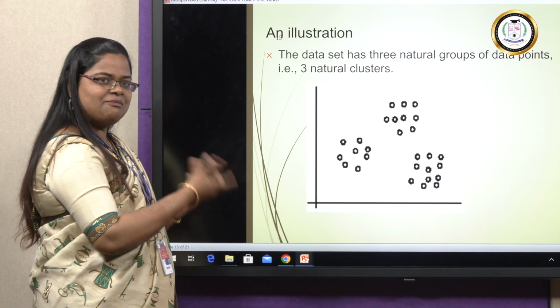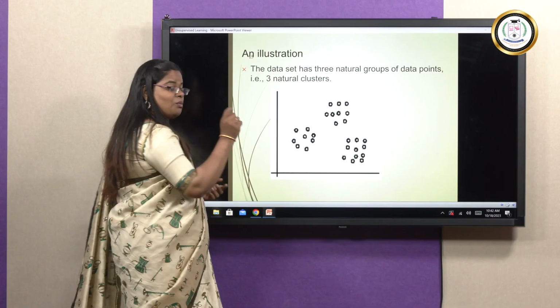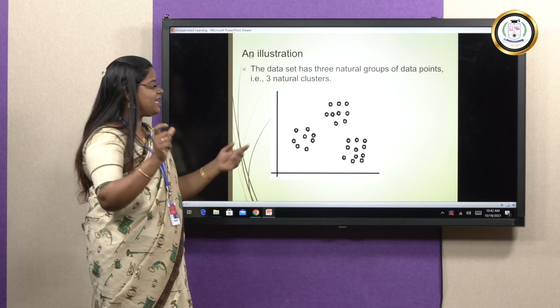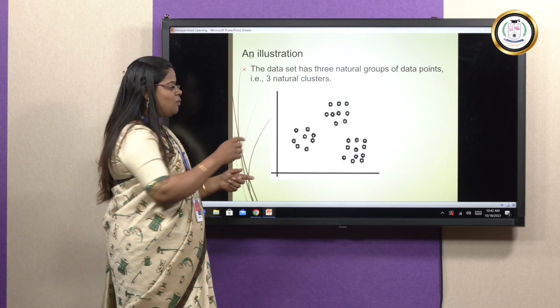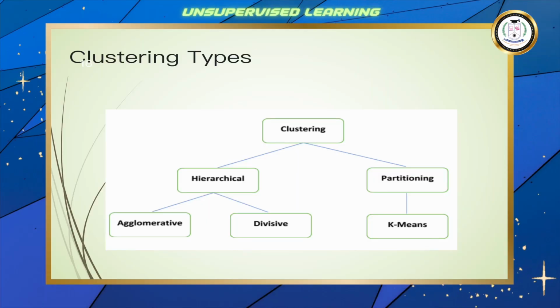This is one simple data set, so we can easily identify that three groups are there. By using the distance matrix, we can find out that three groups are there. So 1, 2, 3. Okay, natural clusters will be formed. So clustering can be classified.